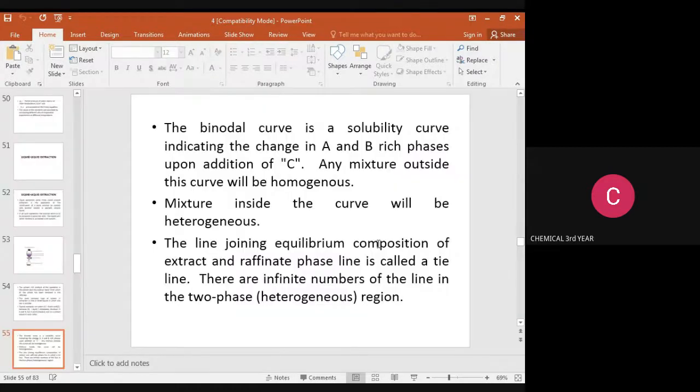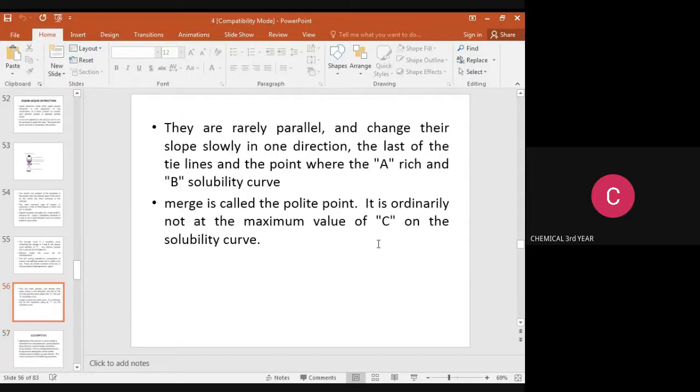The line joining the equilibrium compositions of the extract and raffinate, that is, joining both phases, is called a tie line. There are an infinite number of such lines in the two-phase, that is, heterogeneous region. They are rarely parallel and change their slope slowly in one direction. The last of the tie lines, at the point where the A-rich and B-rich solubility curves merge, is called the plait point. It ordinarily does not attain the maximum value of C on the solubility curve.